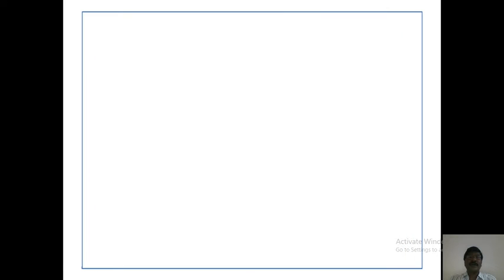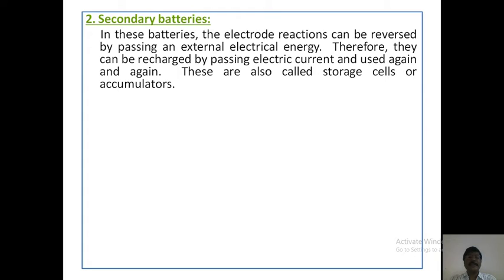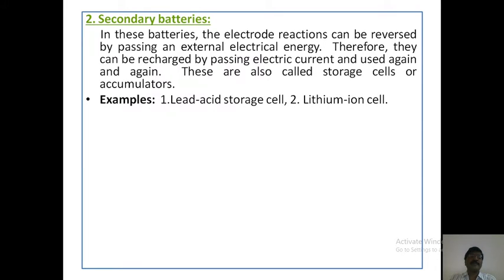Next, now come to secondary batteries. In these batteries, the electrode reactions can be reversed by passing an external electrical energy. Therefore, they can be recharged by passing electric current and used again and again. These are also called storage cells or accumulators. What are the examples of secondary batteries? Lead acid storage battery, lithium ion battery.